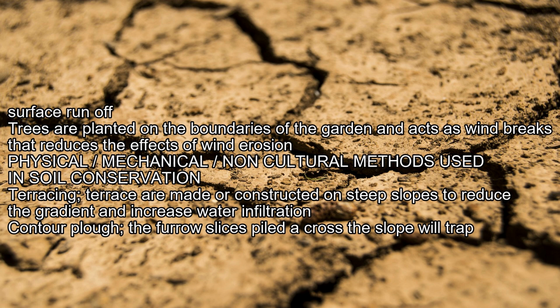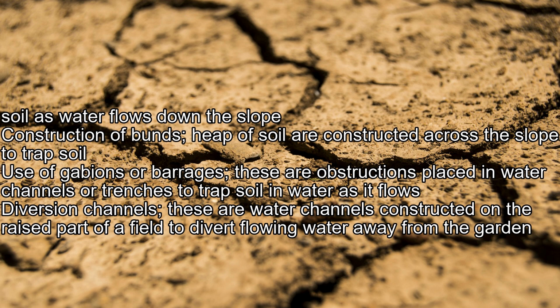Physical, mechanical or non-cultural methods used in soil conservation. Terracing: terraces are constructed on steep slopes to reduce the gradient and increase water infiltration. Contour plowing: the furrow slices piled across the slope will trap soil as water flows down the slope. Construction of bunds: heaps of soil are constructed across the slope to trap soil.